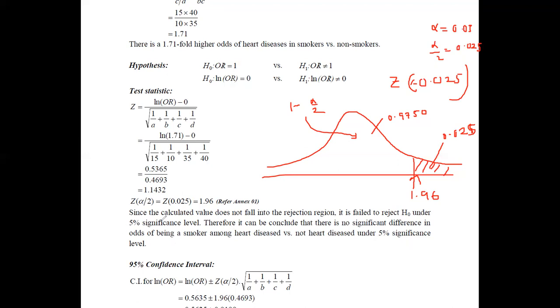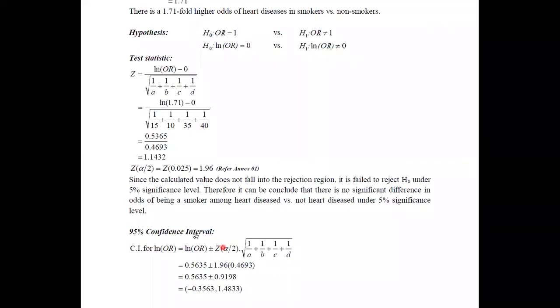Therefore, after performing this hypothesis testing, you have to interpret the result, or you have to state your result. This is how you can write your result of testing this hypothesis. And you can construct the 95% confidence interval. This can be used as the equation to construct the 95% confidence interval.